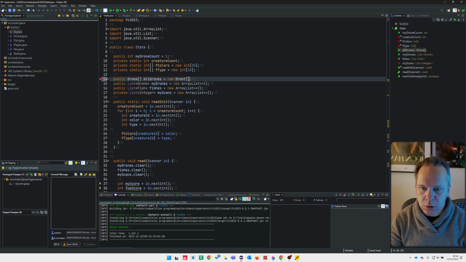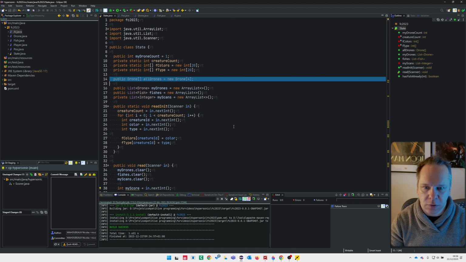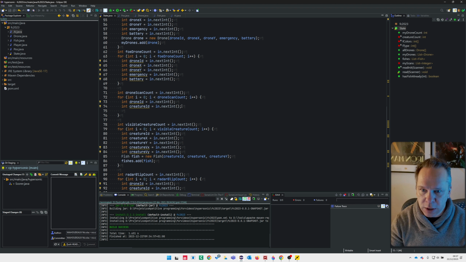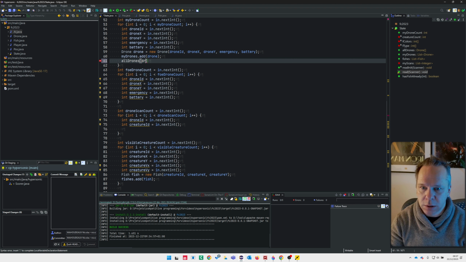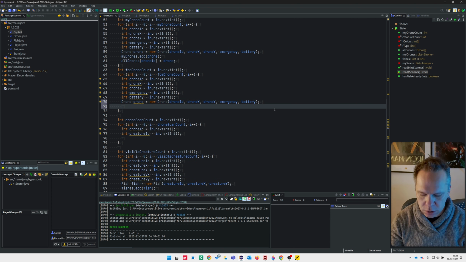It's a drone 4. I put 4 because in Bronze League we have 2 drones each, so it's 4 drones in total. And when I read my drone, I will add it in my drone list and all drones of ID. Now that I've done that, I can read opponent drones.